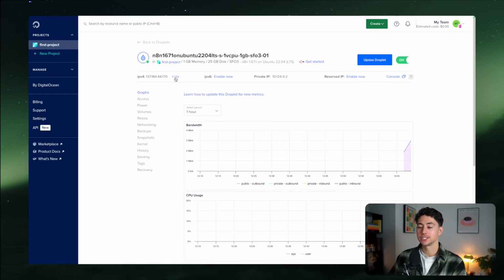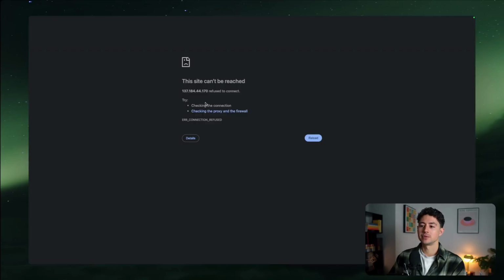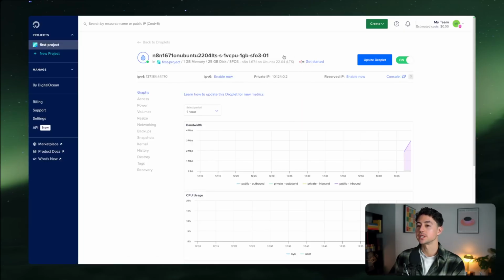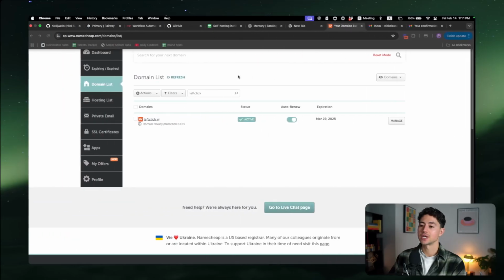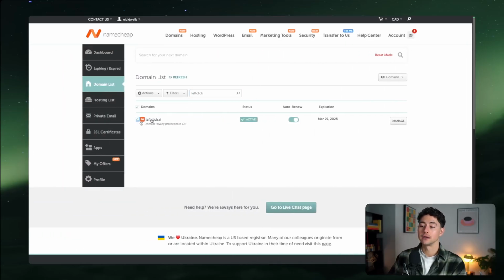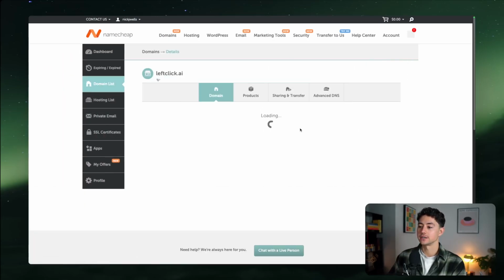The issue in DigitalOcean, and the reason why this is third instead of first, is because you can't just access it via the IPv4, the IP address. Paste it in, you'll have some issue. It'll refuse to connect. So what you have to do instead is add this to a domain using DNS. What I'll show you guys how to do here is on my own, leftclick.ai.